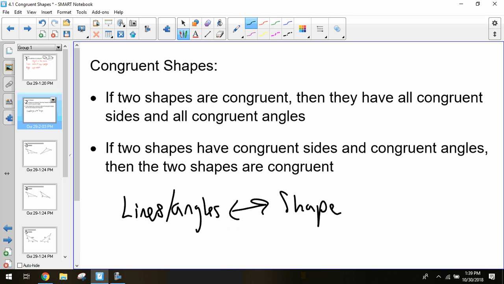It works both ways. And we'll talk more in the future about how to prove shapes are congruent and how to determine whether two shapes are congruent. But right now we just want to use this information and learn how to read congruence and how to apply it to different situations. But we'll talk about proving congruent shapes in the future. So that's our definition of a congruent shape.